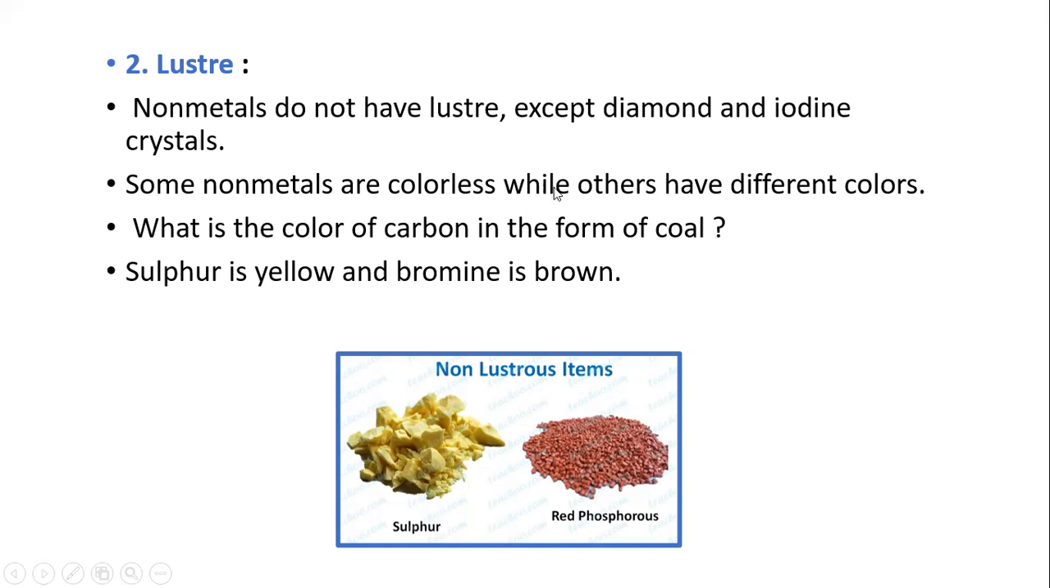Some non-metals are colorless while others have different colors. Carbon, in the form of coal, is black. Sulfur is yellow and bromine is brown. This is the second physical property, lustre.